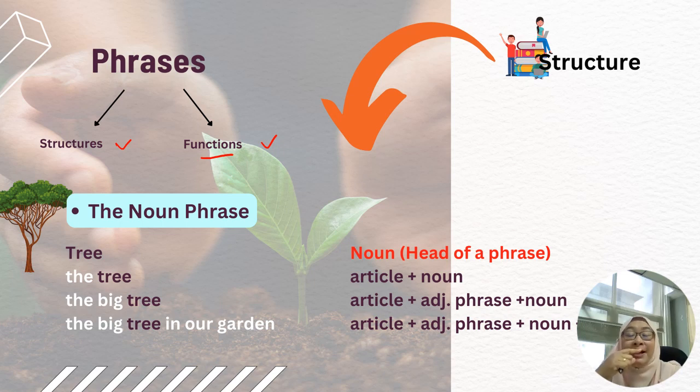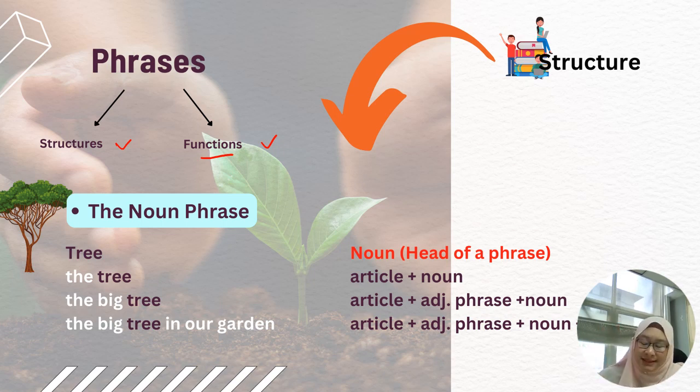So these are the two things that you need to understand when we are dealing with all the 5 types of phrases later on. And we're going to start first with a noun phrase. I'm going to show you how a noun phrase is structured and how a noun phrase functions within a sentence. So first, we're going to take a look at how a noun phrase is constructed.